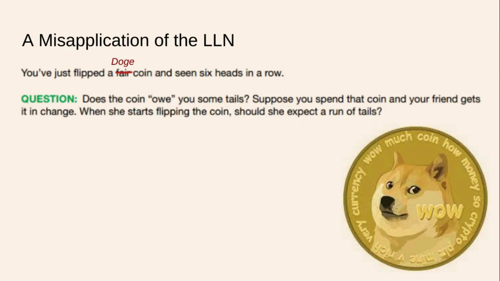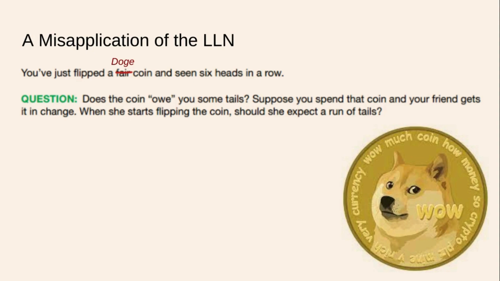So now let's talk about how we might misapply the law of large numbers. You've just flipped a fair coin. Well, actually not just any coin. We're flipping a Doge coin because why not? And we've seen 6 heads in a row. That is a possible result, but not terribly likely. Here's the question. Does this Doge coin owe you some tails because you got 6 heads in a row?